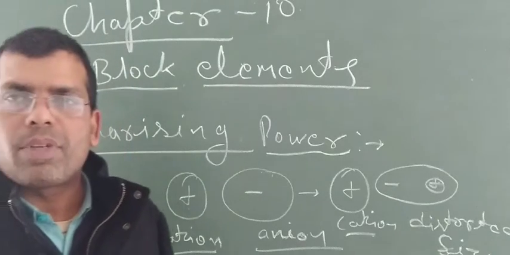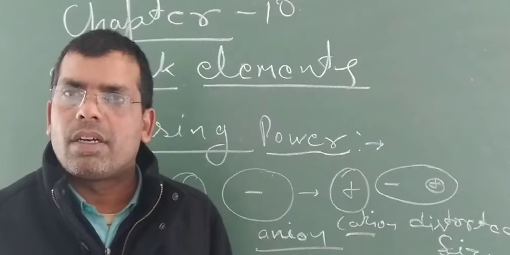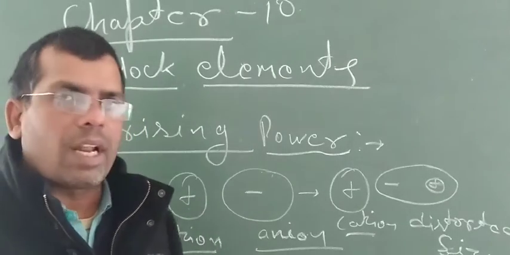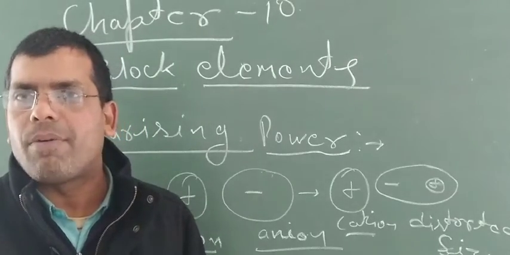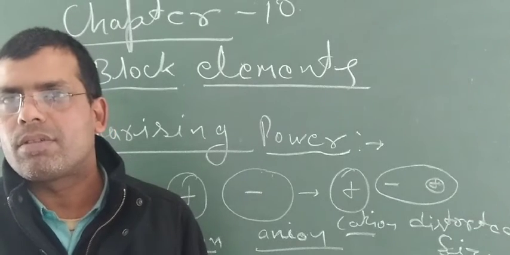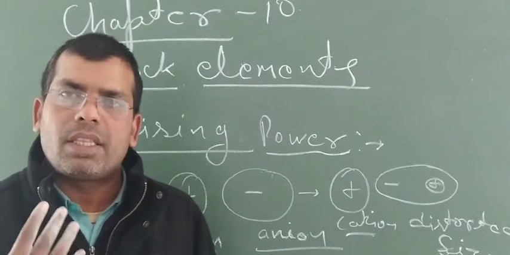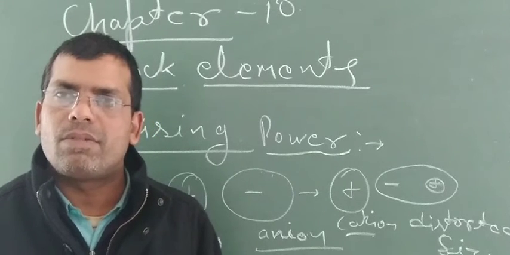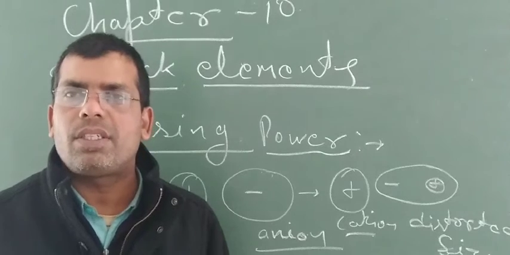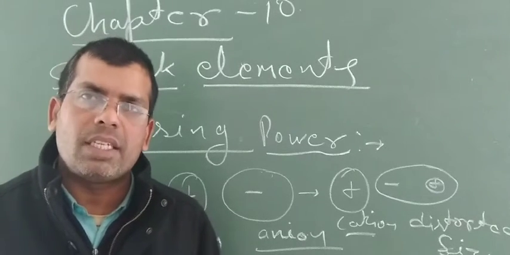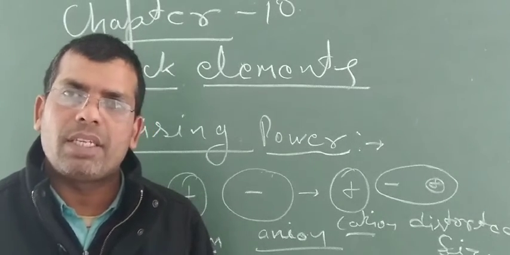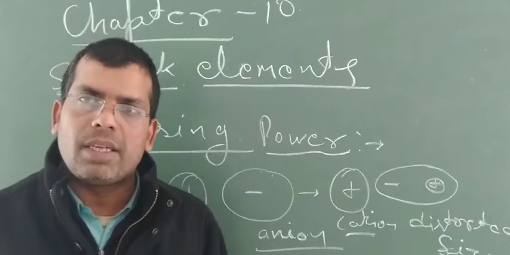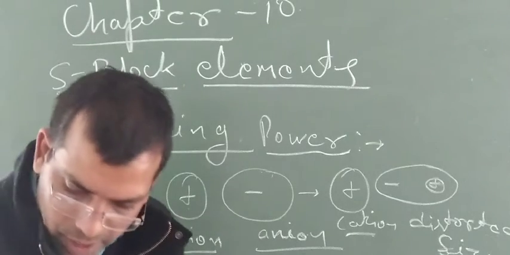Fajans, the name of a scientist, provided some views regarding polarization or polarizing power, that is known as Fajans rule. There are three important views proposed by Fajans. First, smaller the size of cation, higher will be the polarizing power.